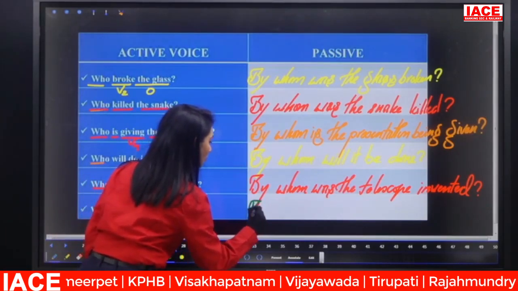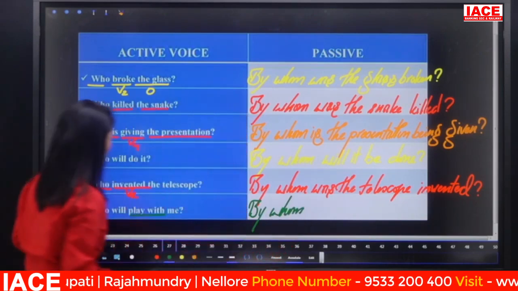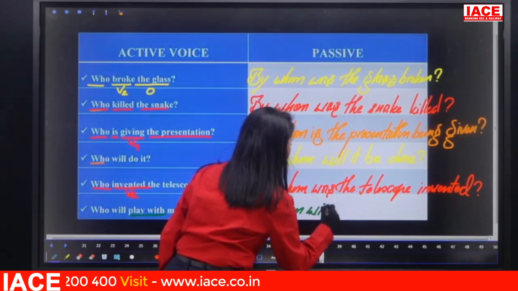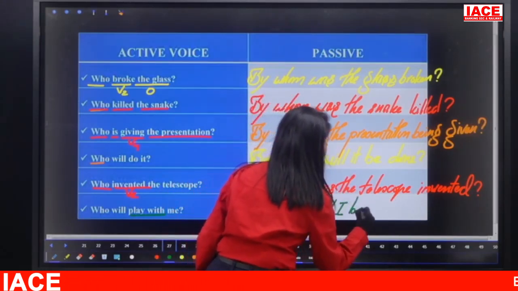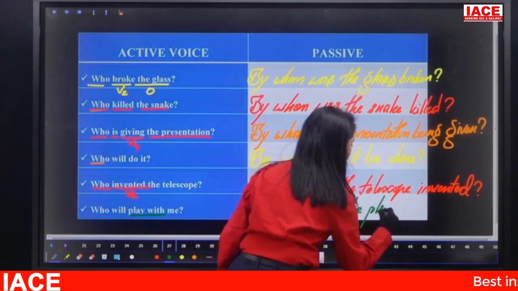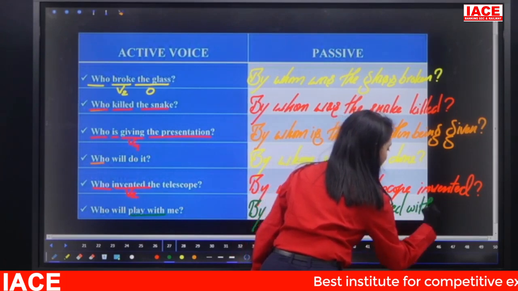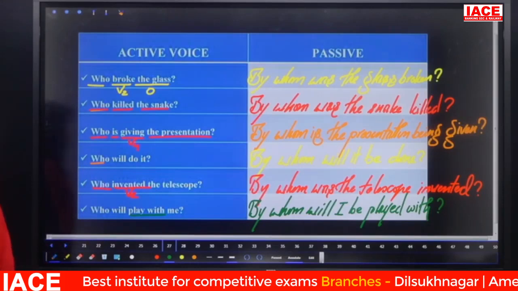So by whom? So will. So will only. By whom will? What is the object here? Me. I be played with. By whom will I be played with? I hope it is clear.